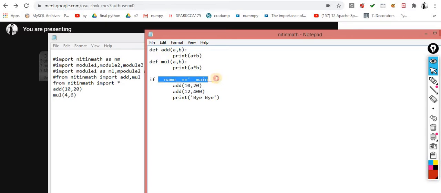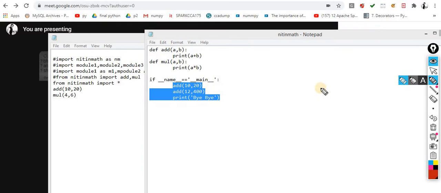If this condition is true, at that time this statement would be executed. Now the question is, at what time is this condition true? Python automatically assigns some special names when the program is executing.